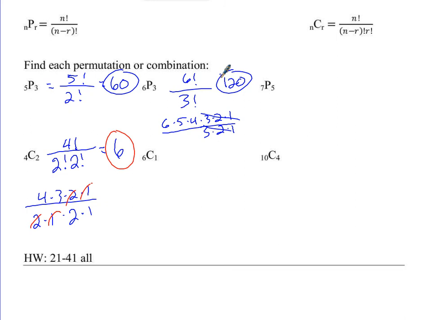So with that extra r factorial in the denominator, you're winding up dividing by more stuff. And that is why, in this formula, if we were to do 6p3 and then 6c3, which number would wind up being larger? The 6p3, because we don't have that extra division of more numbers down in the bottom. The combination is going to wind up being smaller. And that's because of those repeated values.